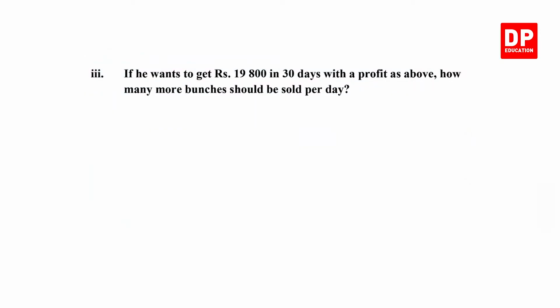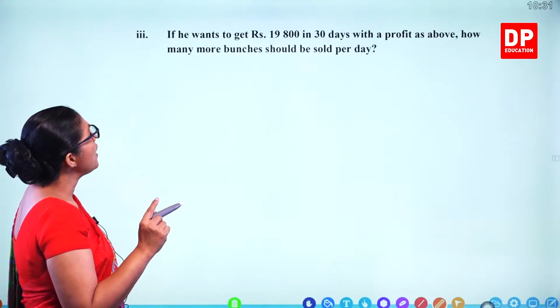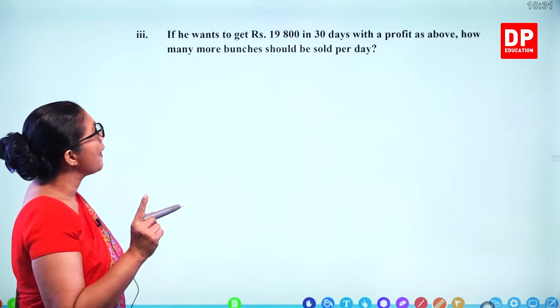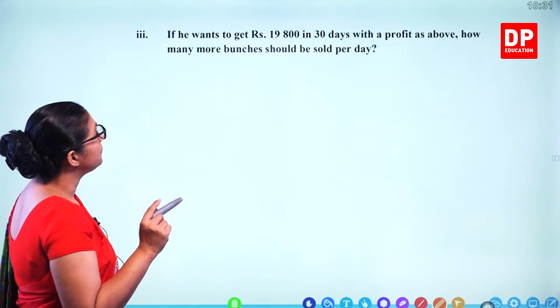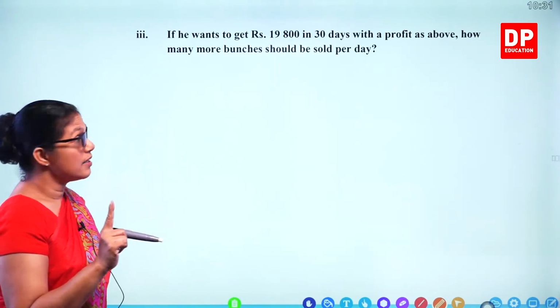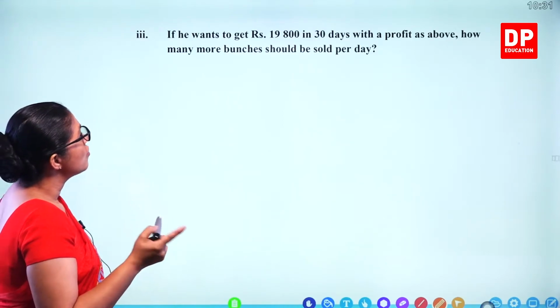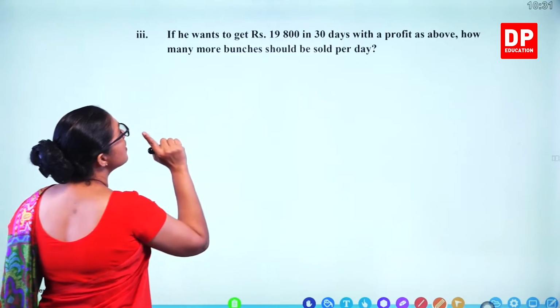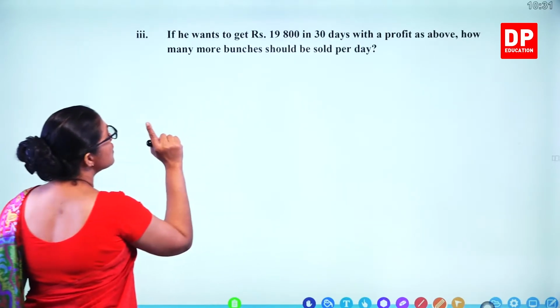Next one, if he wants to get 19,800 in 30 days with a profit as above, how many more bunches should be sold per day? So here, 19,800 in 30 days. So when you divide by 30, you get how many bunches per day?